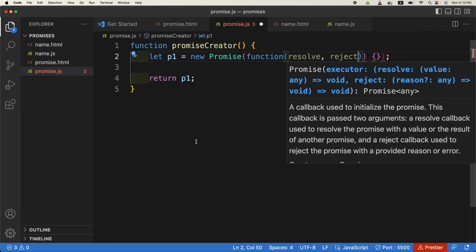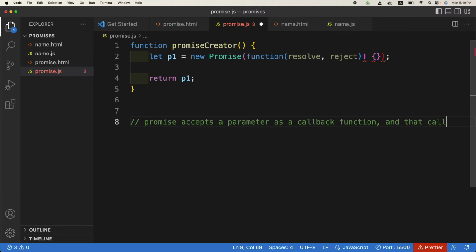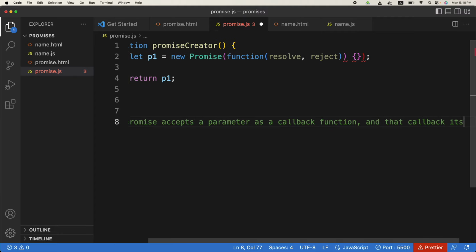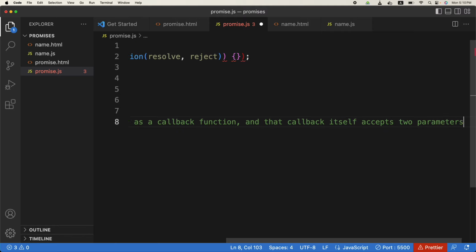Let me just comment it out here. The Promise accepts a parameter as a callback function, and that callback function itself accepts two parameters which are functions too.